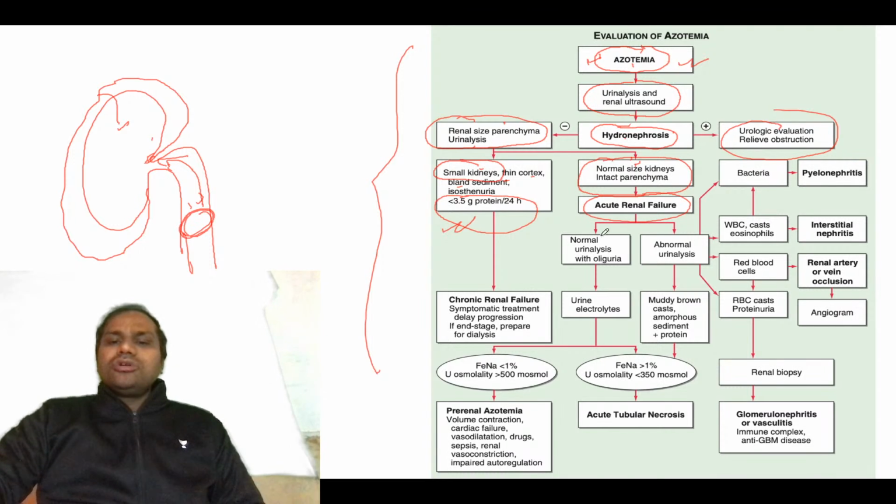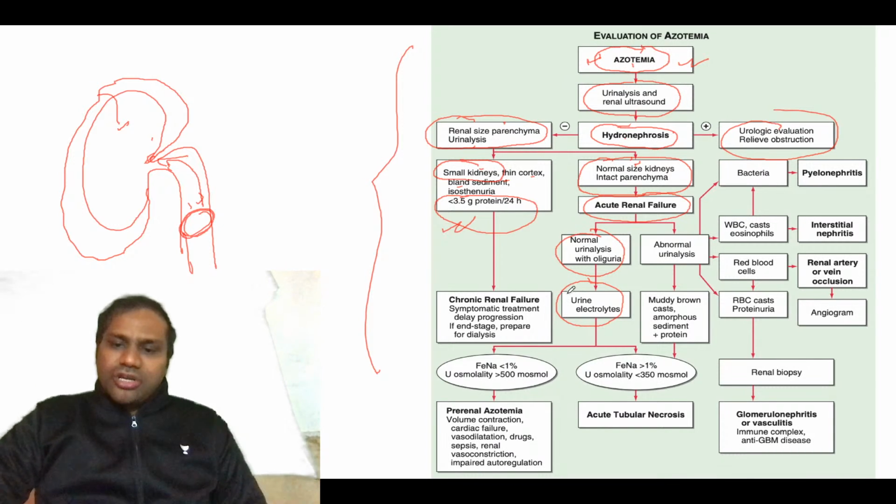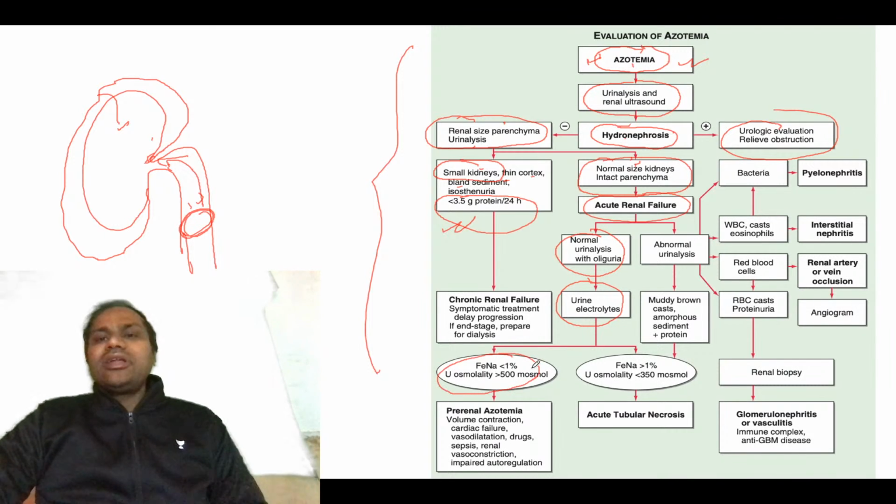So what do you do in this case? You do urinalysis, and if there is normal urinalysis with oliguria, then you do urine electrolytes. By urine electrolytes you will know whether it is prerenal azotemia or renal azotemia. How? FENA, the fractional excretion of sodium, is less than 1% in case of prerenal azotemia, but in case of renal azotemia FENA is more than 1%. This you need to remember.